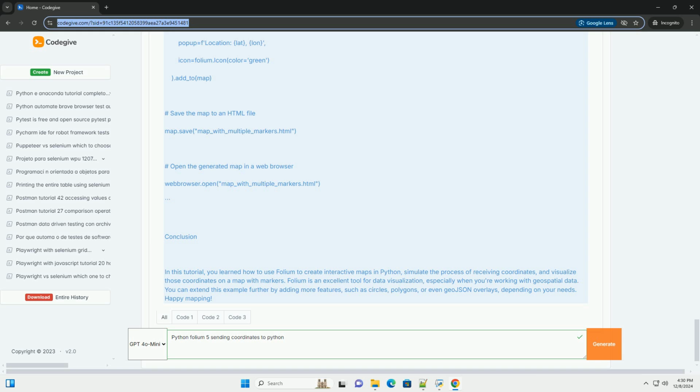Step 4, Sending coordinates. In a real-world scenario, you may want to send coordinates to your Python script. For this example, let's simulate receiving coordinates from an external source. We can use a list of tuples to represent different locations. Python. Simulating receiving coordinates from an external source. Coordinates equals 40.7128, -74.0060, New York City.